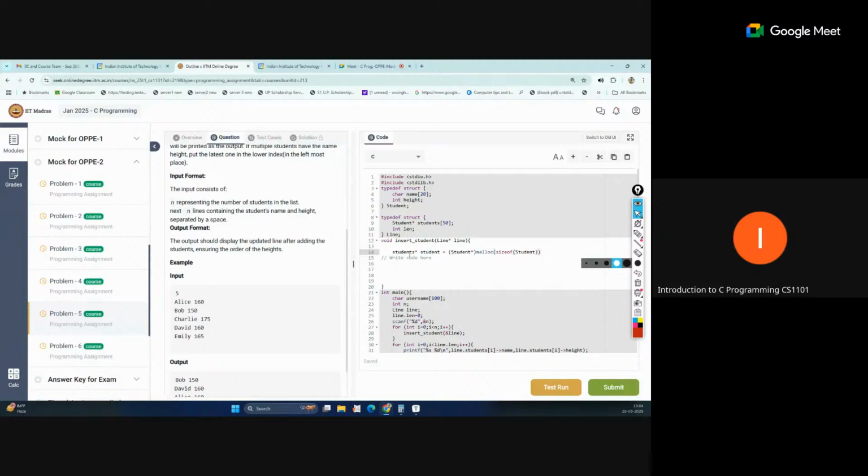So we created one pointer students and allocated the memory for that pointer, one single student pointer. Why are we doing this? Because we will store the student information in this.